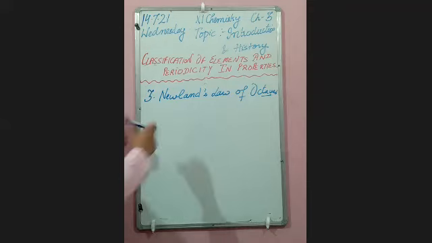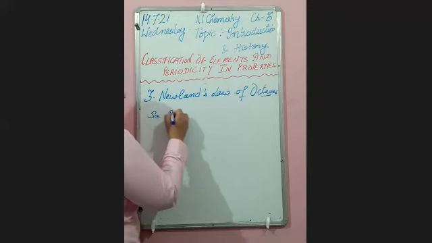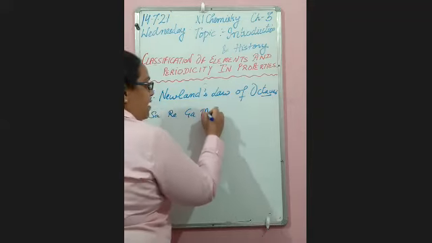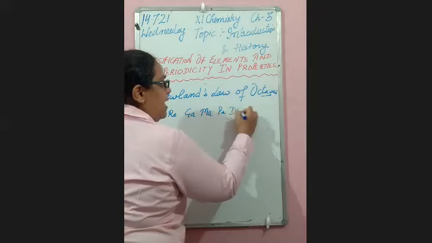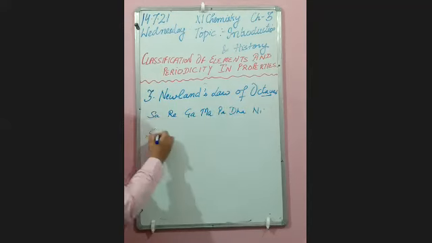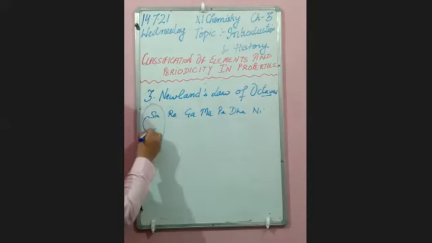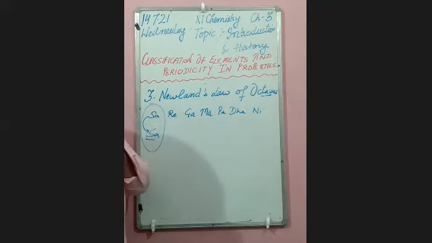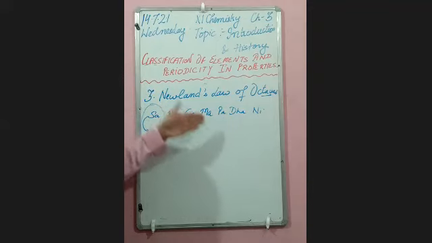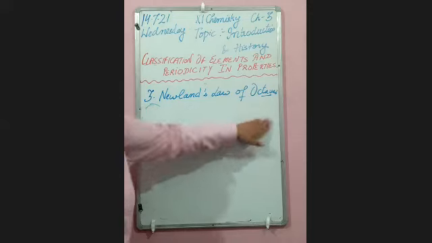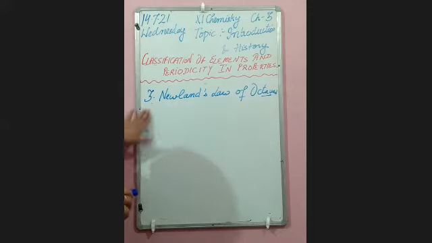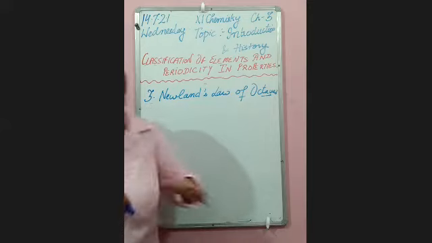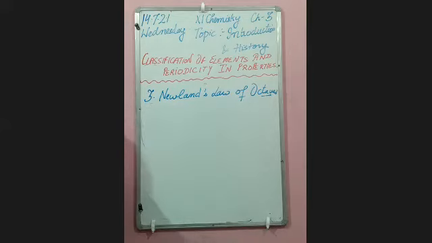Like, you know, sa, re, ga, ma, pa, dha, ni, sa. It again repeats. The first element shows the property similar to that of the eighth element. It states that when the elements are arranged in order of their increasing atomic weight, then every first element has properties similar to that of the eighth element.